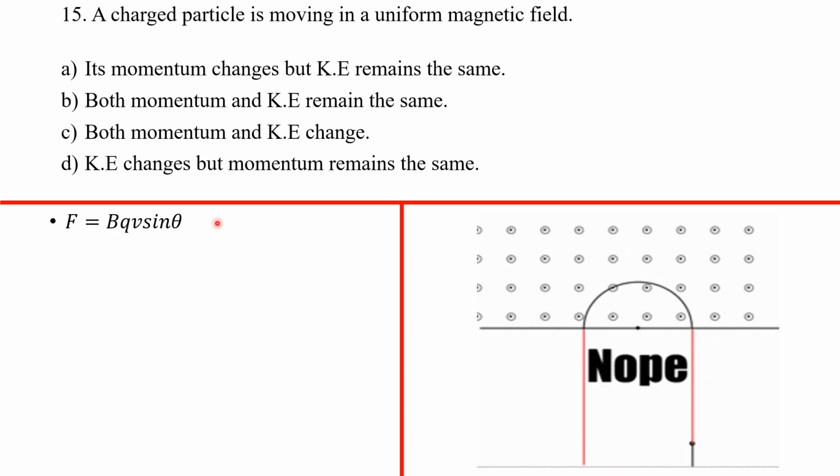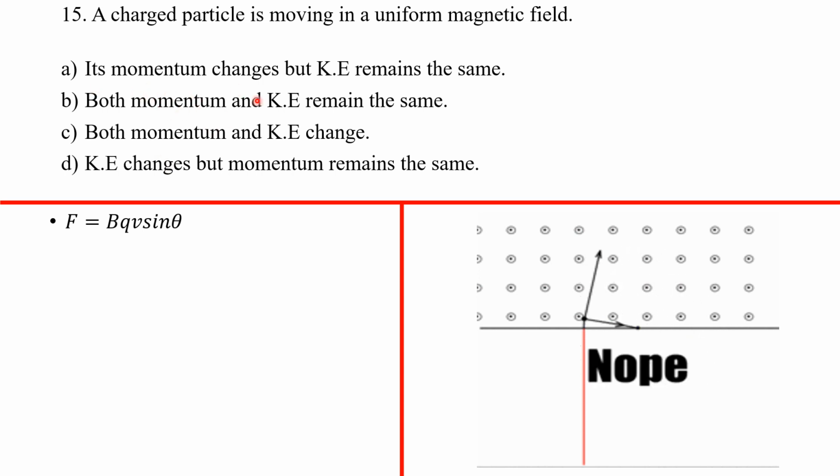Now, its momentum changes, but kinetic energy remains the same. That's true, because you're moving with uniform circular motion. In a uniform circular motion, the speed of the particle in the circular path is the same. But is the velocity the same? No. Why? Because you're constantly changing direction in the circular path. Because you're constantly changing direction, the velocity of that particle is constantly changing direction too, and so the momentum cannot stay the same.